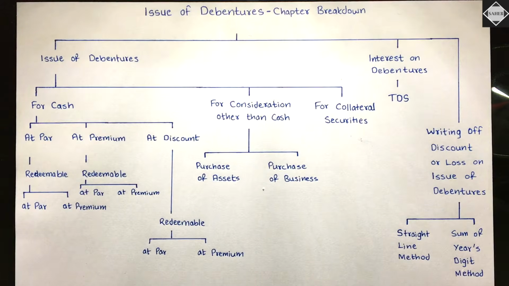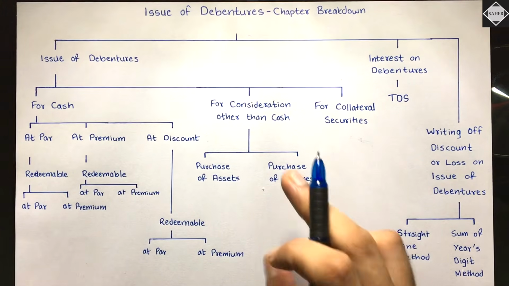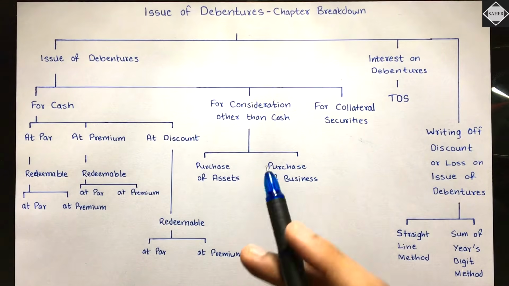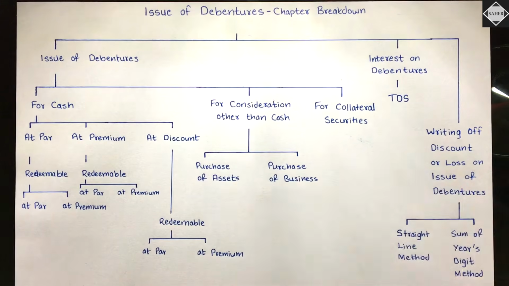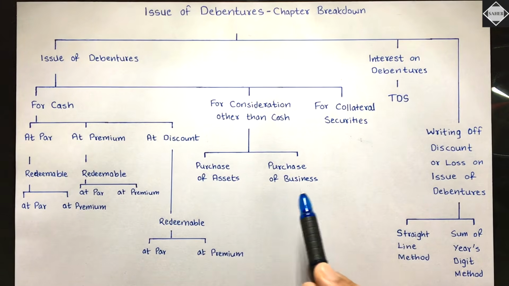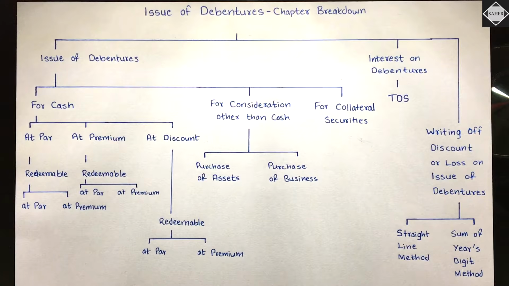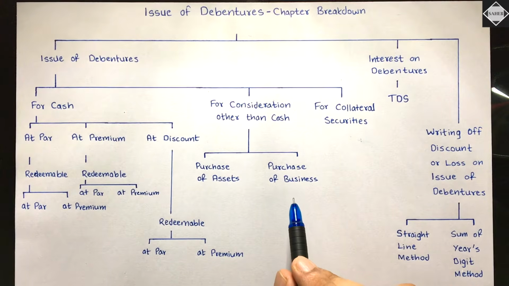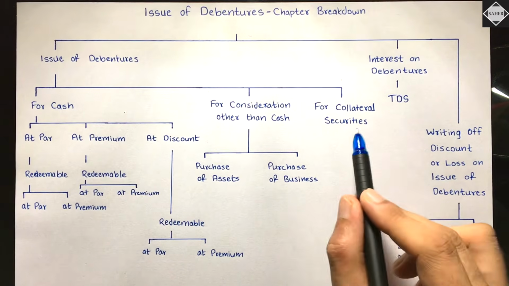It's really simple. Then debentures can also be issued for consideration other than cash, which means here the company is not getting money, the company is getting assets, or maybe the company is purchasing other businesses. If the company is doing that, then in the purchase consideration, they can give debentures. We'll learn this. And then collateral security.